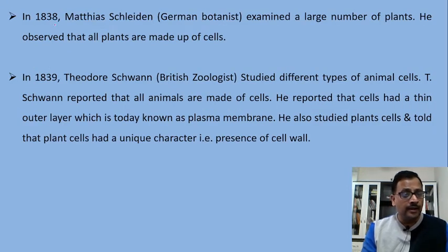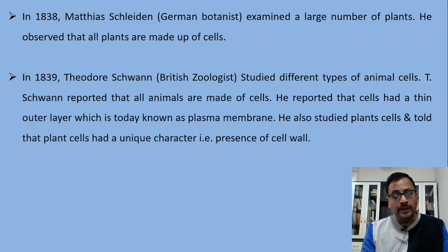In 1838, Matthias Schleiden, who was a German botanist, examined a large number of plants and observed that all plants are made up of cells. In the same way, in 1839, Theodor Schwann, who was a British zoologist, studied different types of animal cells and reported that all animals are made up of cells.